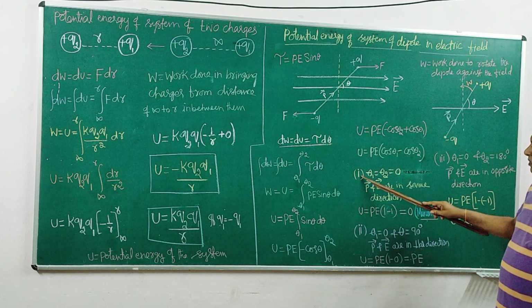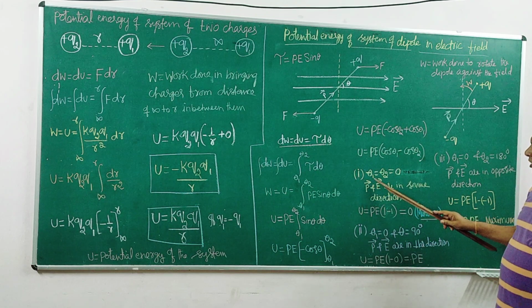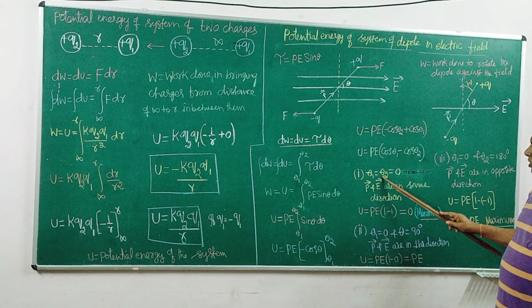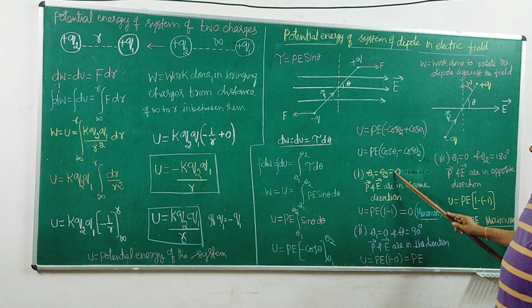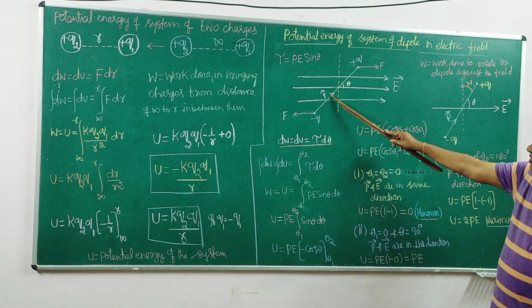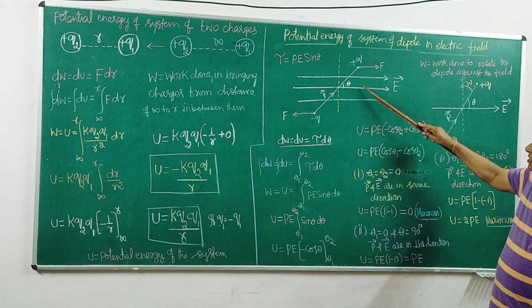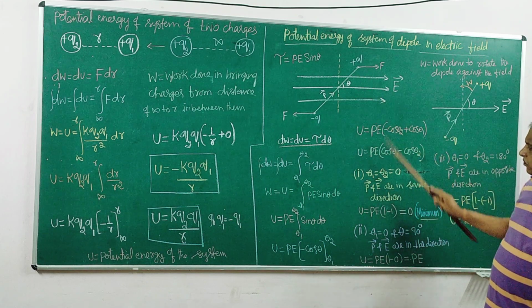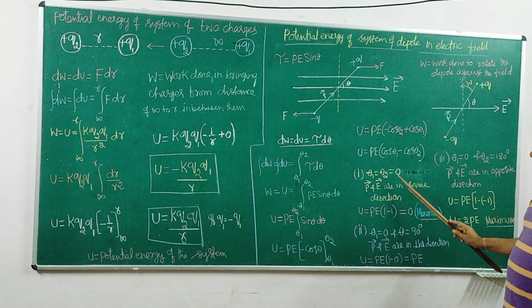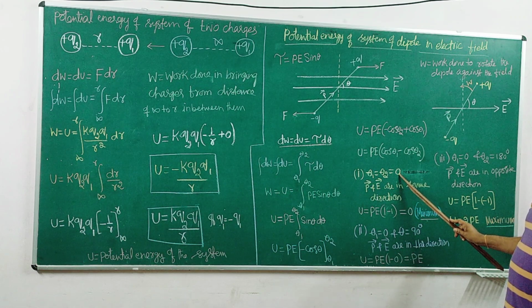That is one case: if theta 1 is equal to theta 2 equals 0, that means the direction of this and the direction of this are the same. This line is coinciding with this line and the direction is the same. That means theta equals 0.